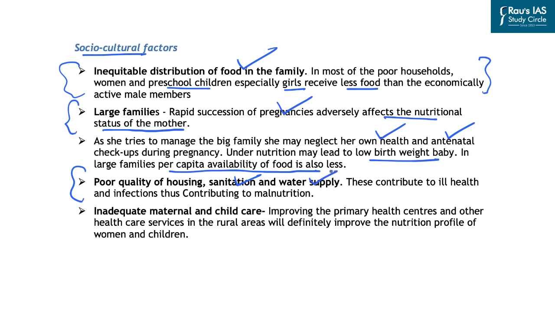Further, there is poor quality of housing, sanitation and water supply, and these contribute to ill health and infections. And then there is inadequate maternal and child care. So improving the primary health centers and other healthcare services in rural India will improve the nutrition profile of women and children. In this context, let us look at some of the initiatives that have been taken by the Government of India to improve the nutritional status of its population.